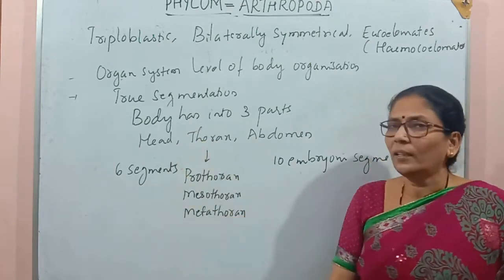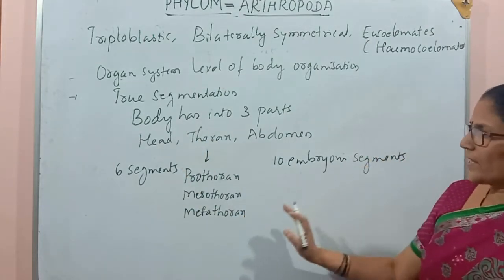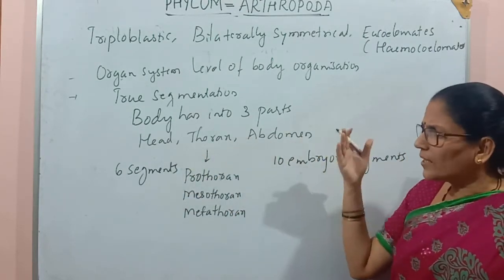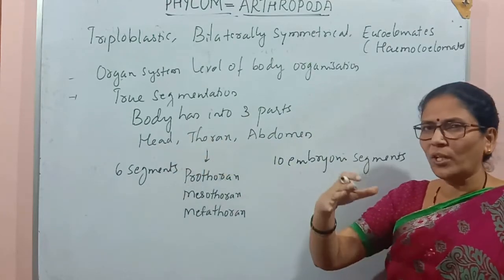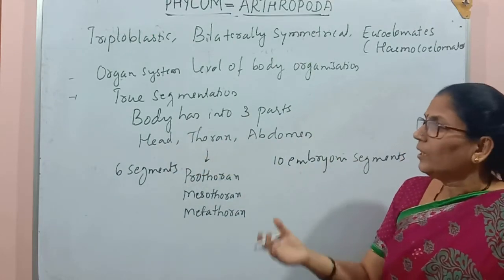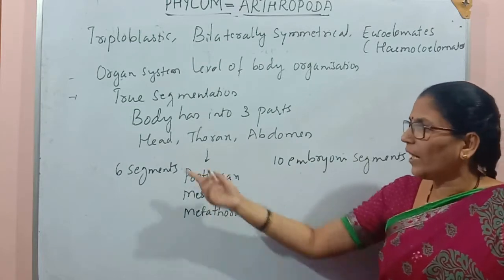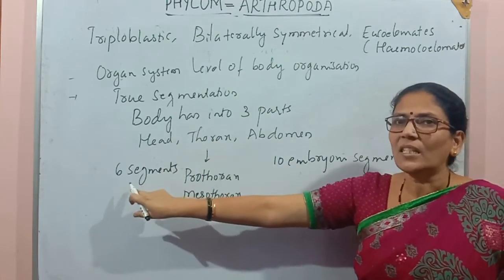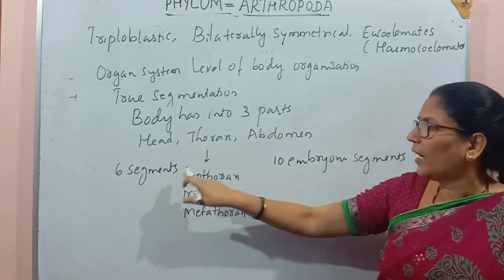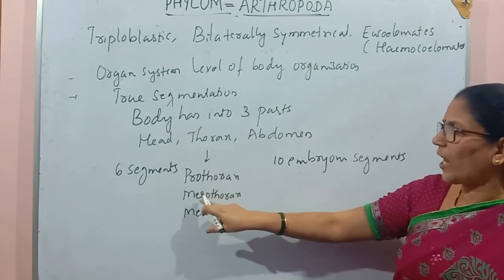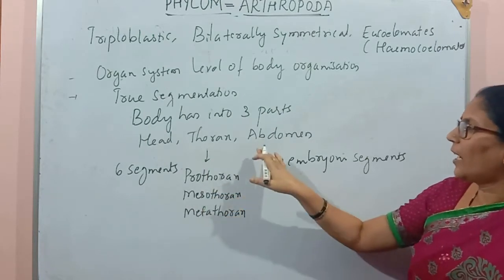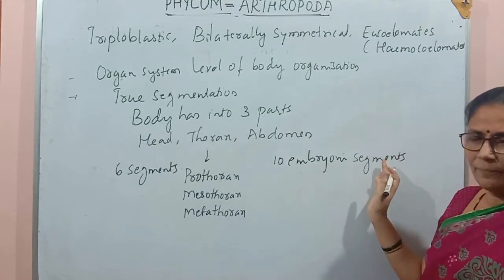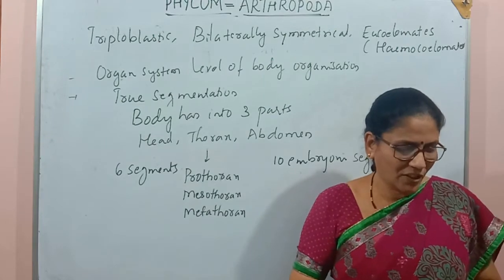So usually the organism body is divided into 3 parts: head, thorax and abdomen. But in some organisms, head and thorax fuse together and form the cephalothorax. So if you study the cockroach, we see head region, thorax and abdomen, and the head is made by the fusion of 6 embryonic segments, the thorax is divided into prothorax, mesothorax and metathorax, and the abdomen is made by fusion of 10 embryonic segments. Okay, let's move to the next character.